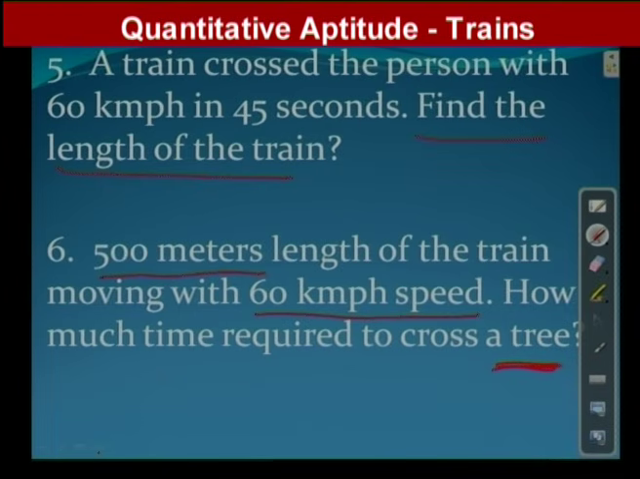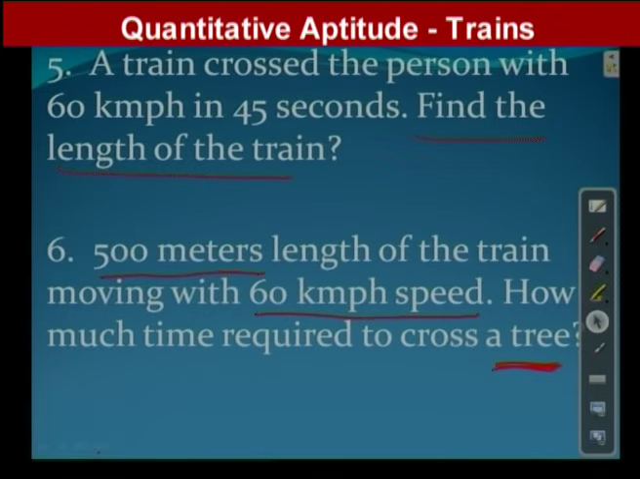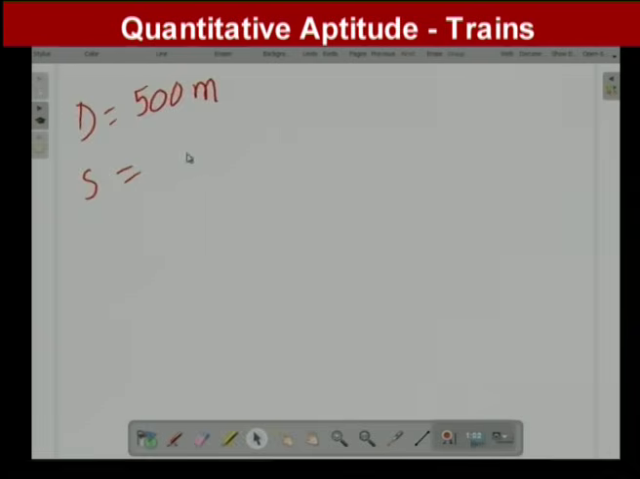Now observe here, 500 meters. Train length means indirectly distance, right? Distance equal to how much is given? 500 meters. Speed is also given: 60 km/h. He asked you to find the time. The time formula is what? Time is equal to distance by speed, right?